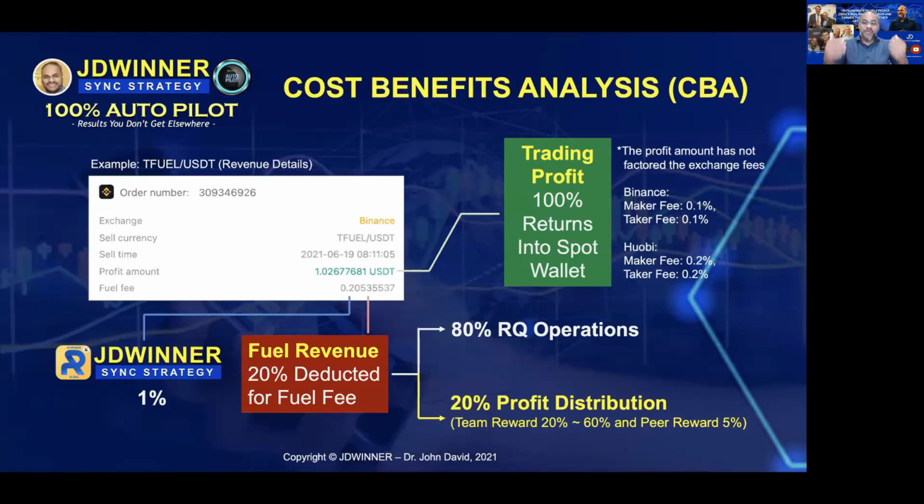So this is where sometimes people get confused. They are saying now the more the deduction is, the better it is, right? Because the deduction only happens when you are profiting. If there is no profit, no deduction happens. So please understand that.